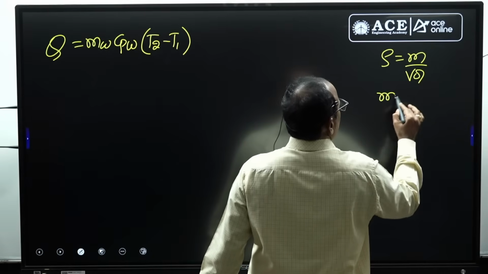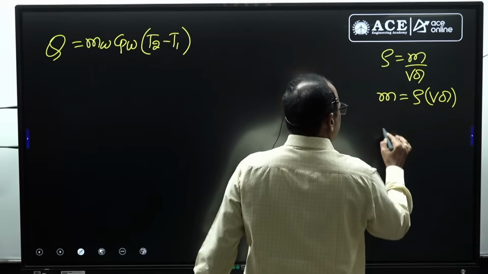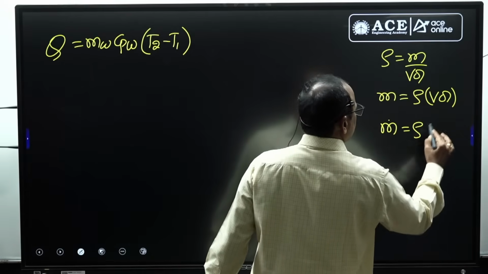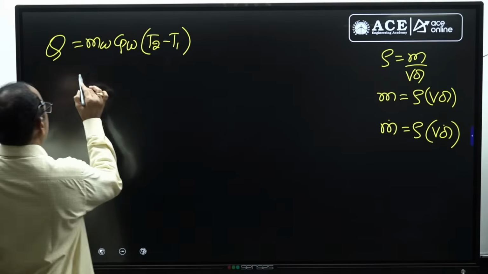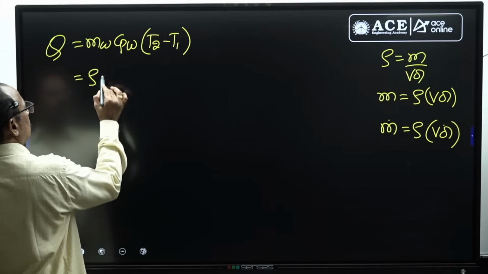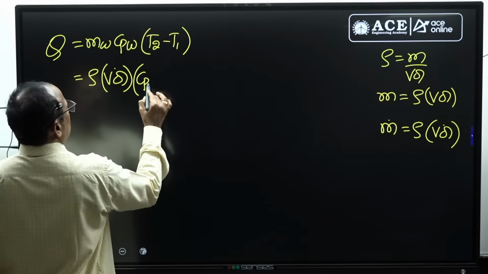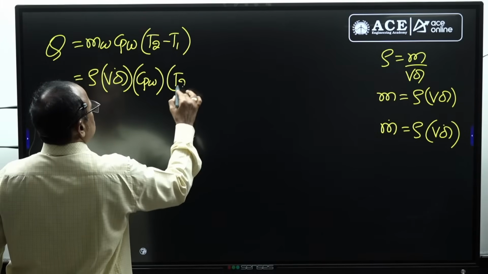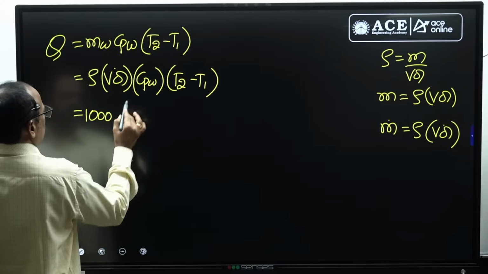From this, mass flow rate equals density multiplied by volume flow rate, into Cp of the water into T2 minus T1.